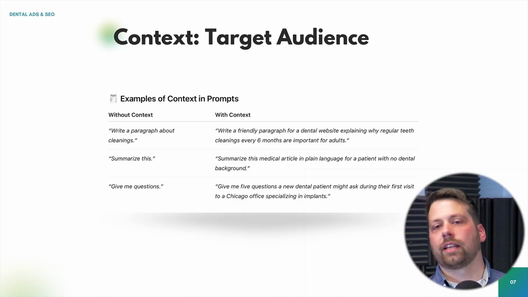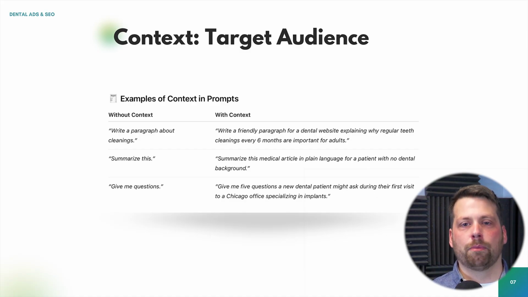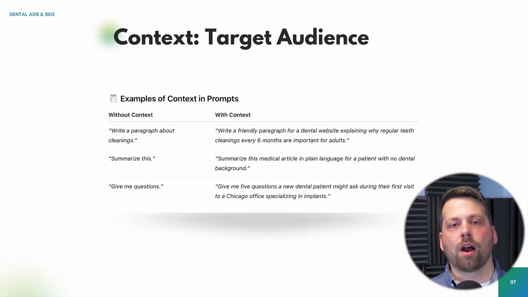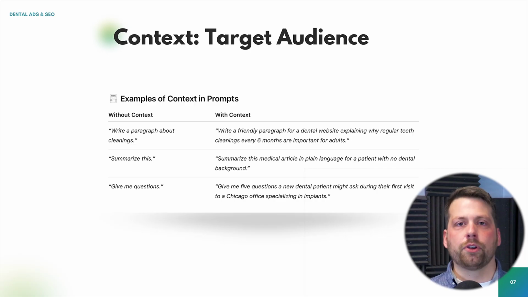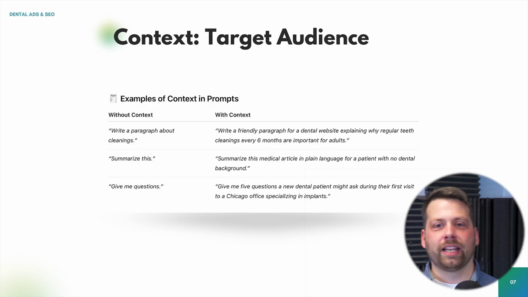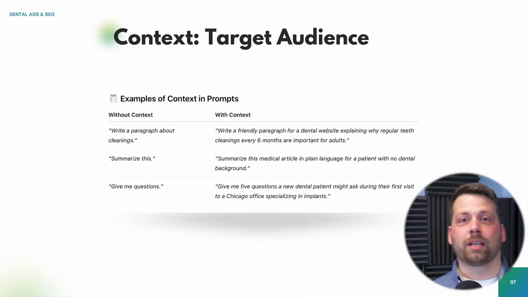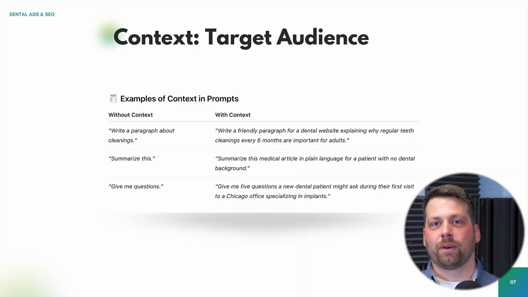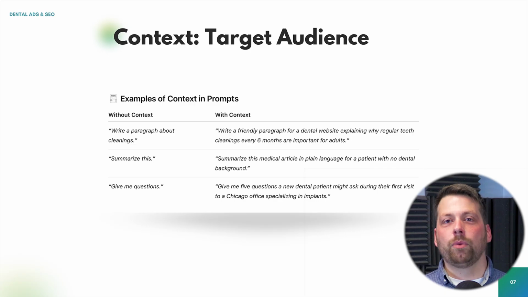And up here on the slides, we have some examples of different ways that you can add context to a prompt so that you can get a better post out of it, right? Just like if you're explaining a task to somebody, even your dental assistant, you can say, get me this tool, right? Or you can add some context. Get me this tool because we're going to go do X, Y, and Z, right? And that person's going to get a better outcome with more context.